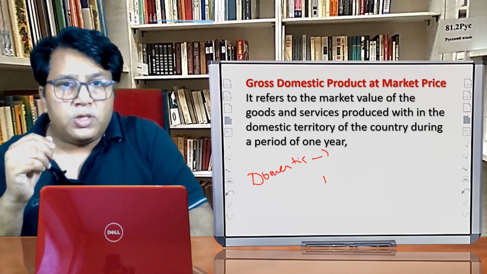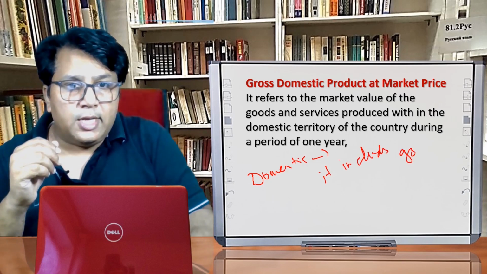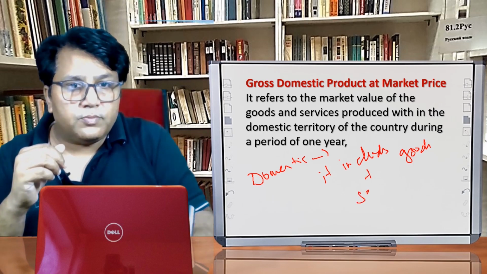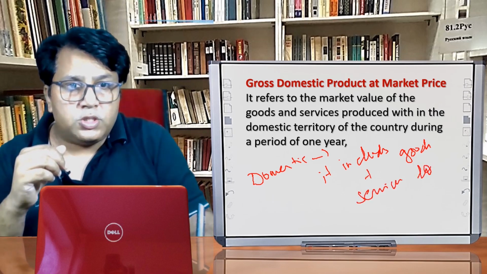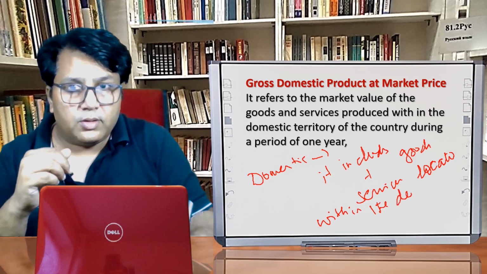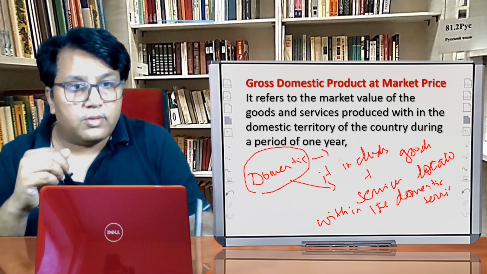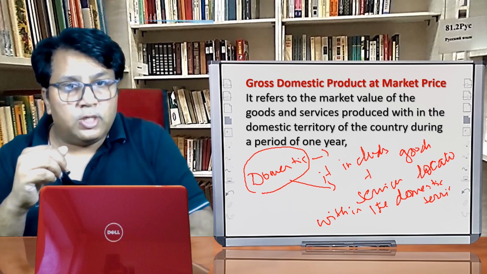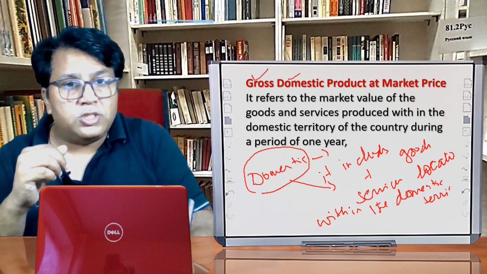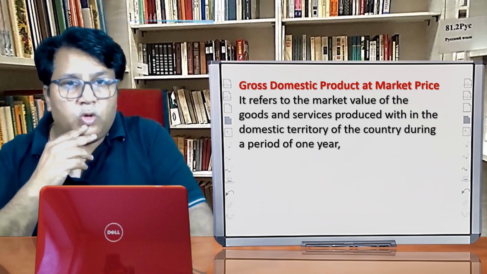Here the domestic means this variant includes goods and services located within the domestic territory of the country. So under the domestic, it means only those goods and services should be considered which are located within the domestic territory of the country. I hope the gross is clear, domestic clear.